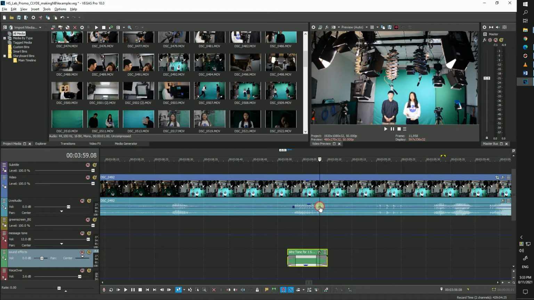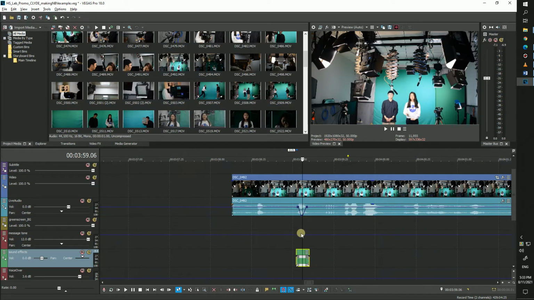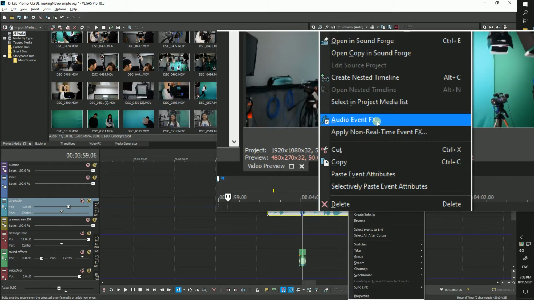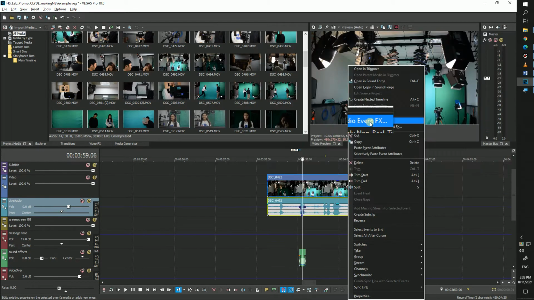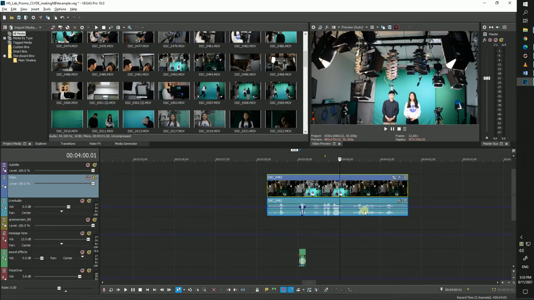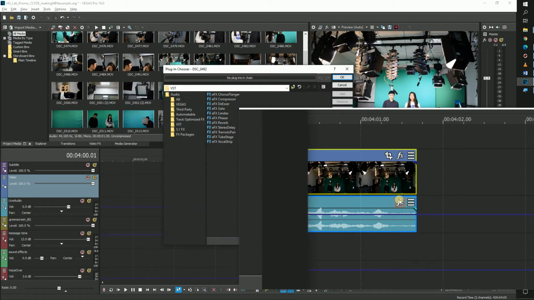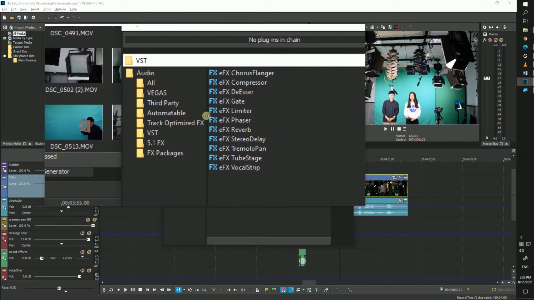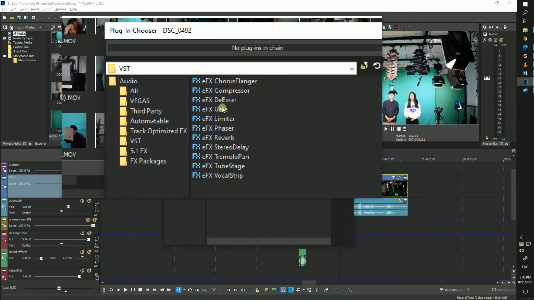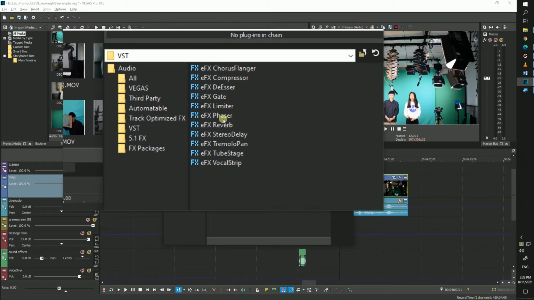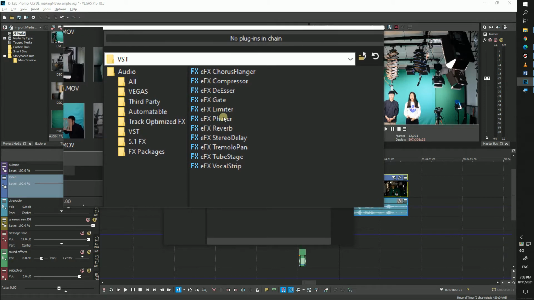Next up, we're going to be moving to sound special effects. This can be accessed just like the video special effect by using the button labeled FX, or by right-clicking on the clip you want to apply the effect to and selecting Audio Event FX. Like video special effects, this will open up a large library of special sound effects that you can use. Unfortunately, unlike video effects, there is no way to preview audio effects.